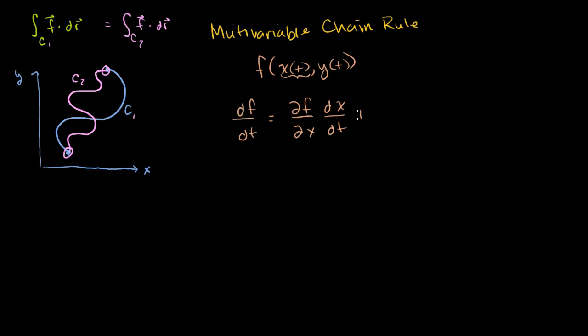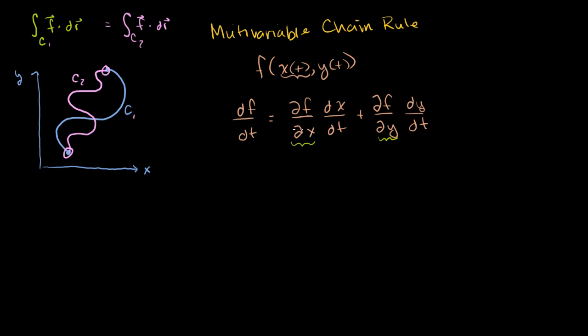And we're not done. Plus how fast f changes with respect to y, the partial of f with respect to y, times the derivative of y with respect to t, so dy dt. I'm not going to prove it, but I think it gives pretty good intuition. This is saying, as I move a little bit dt, how much of a df do I get? Or how fast does f change with respect to t? It says, well, there's two ways that f can change. It can change with respect to x, and it can change with respect to y. So why don't I add those two things together, as they are both changing with respect to t?